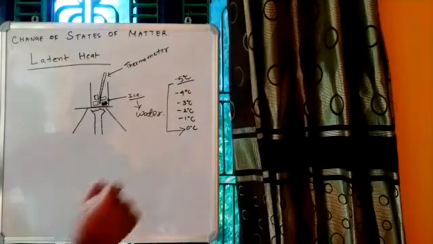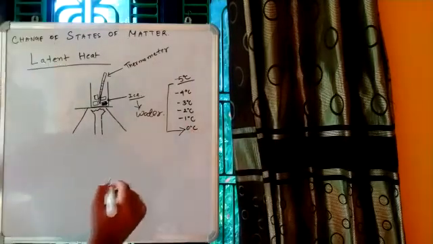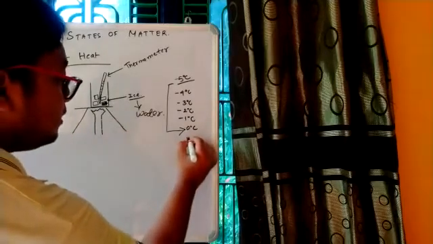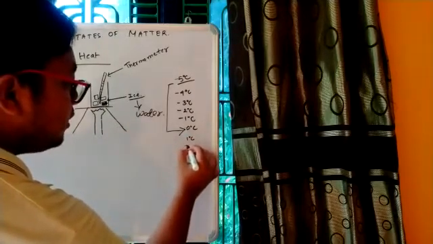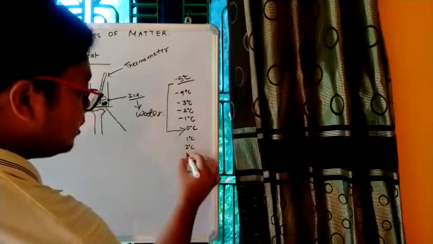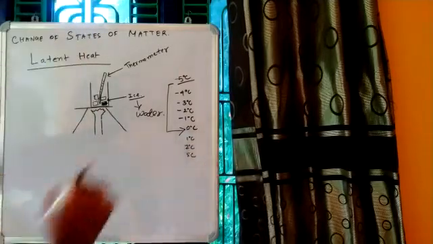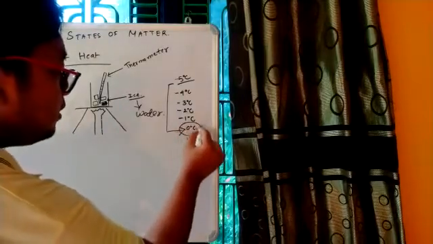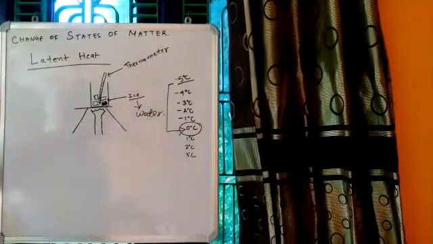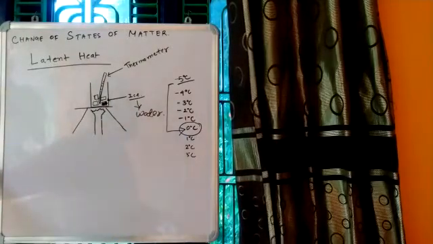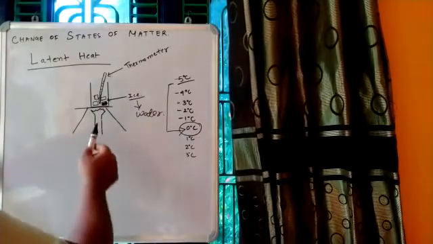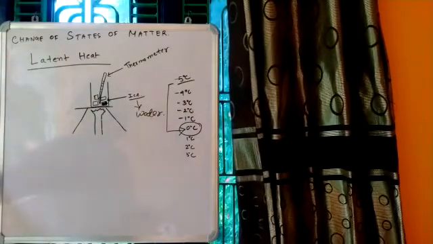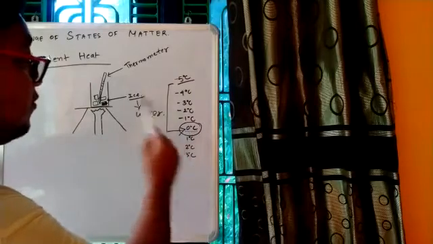That means from 0 degrees Celsius, we think that the temperature should increase to 1 degree Celsius, then 2, then 3 degrees Celsius. Like this, the temperature should increase. But what is happening? The temperature is not increasing. The temperature is fixed at 0 degrees Celsius. But at the same time, we are providing more and more heat here in the form of flame. Correct? We are providing heat, but this heat is not able to change the temperature. So this temperature is fixed.